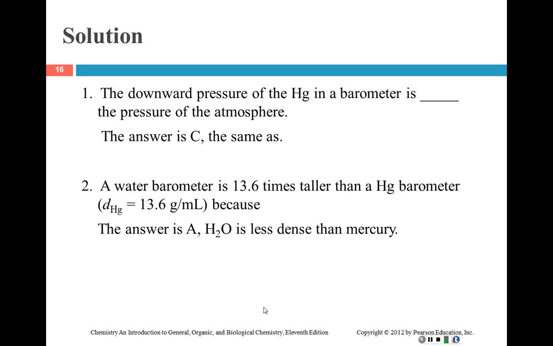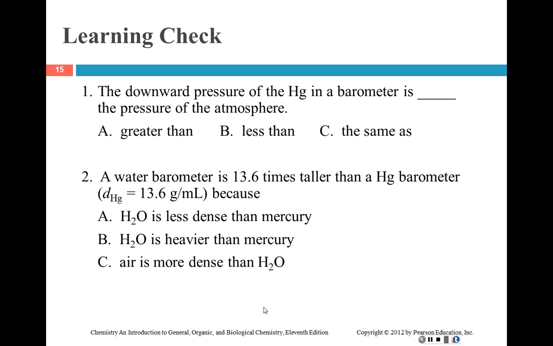It's the same, right? So if I were to use water, because remember we were talking about mercury, if I was going to use a water barometer, the density of mercury is 13.6 times that of water. So I would have to have, instead of 760 millimeters, 13.6 times that to be tall enough for the water, because water is what? Less dense than the mercury, right?